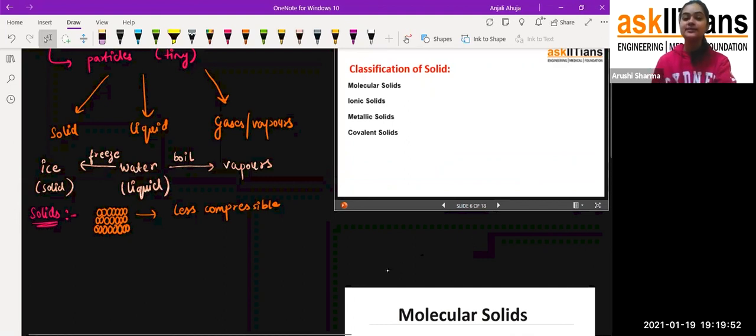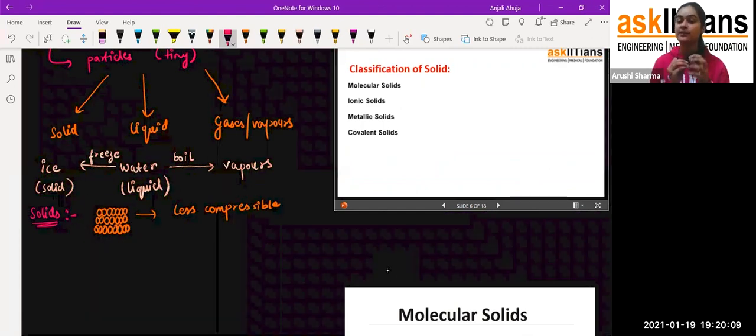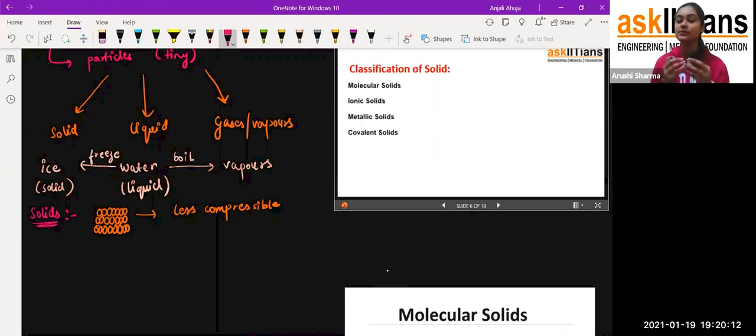In your next chapter, you are going to study what a molecule is and what an atom is. But for now, if I want to tell you what a molecular solid is, just remember this: a molecular solid is a type of solid which contains molecules, and molecules are formed by the combination of atoms. Atoms means, for example, hydrogen and chlorine, which I hope you have heard of in your earlier grades too. So when atoms combine with each other, we get a molecular solid.